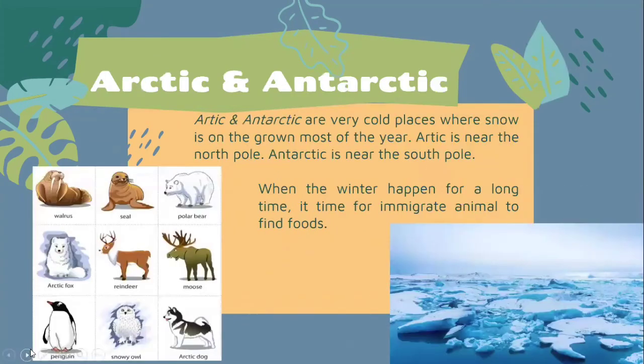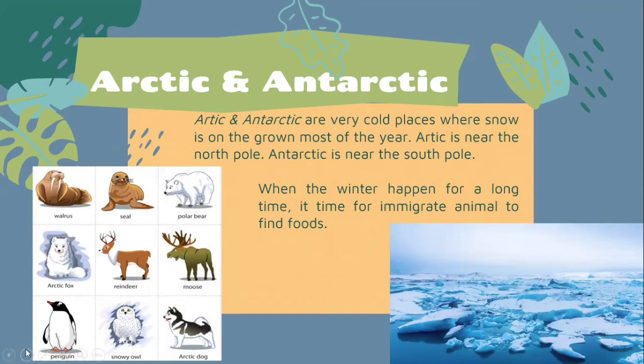The next one we have is Arctic and Antarctic. Arctic and Antarctic are very cold places where snow is on the ground most of the year. Arctic is near the North Pole and Antarctic is near the South Pole. When winter lasts a long time, it's time for migrant animals to find food in this place. Here are examples of Arctic and Antarctic animals: walrus, seal, polar bear, Arctic fox, reindeer, moose, penguin, snowy owl, and Arctic dog.